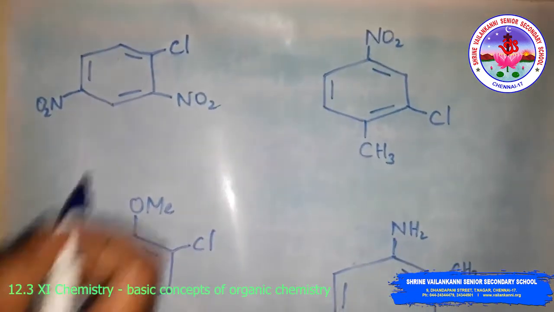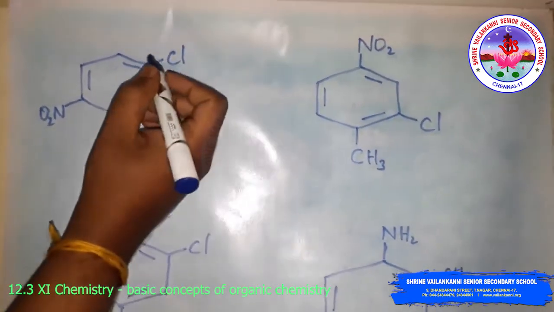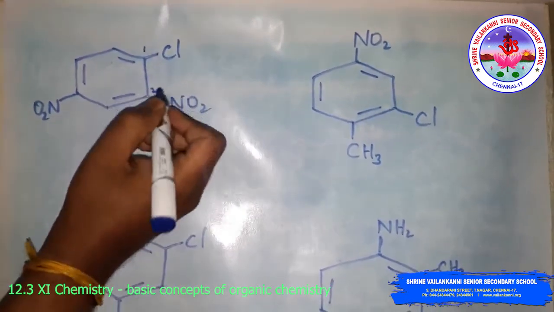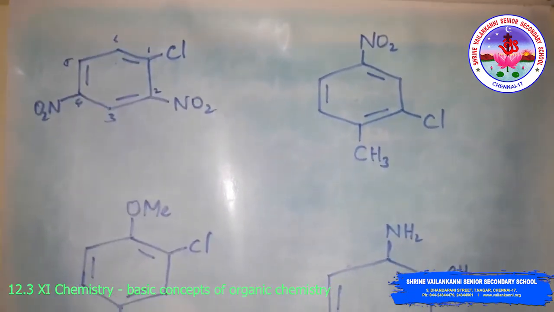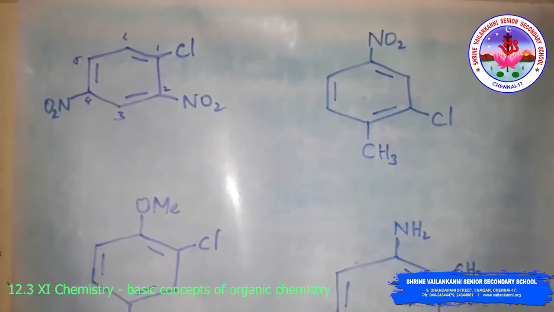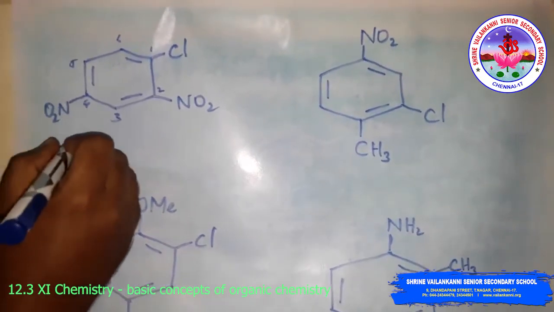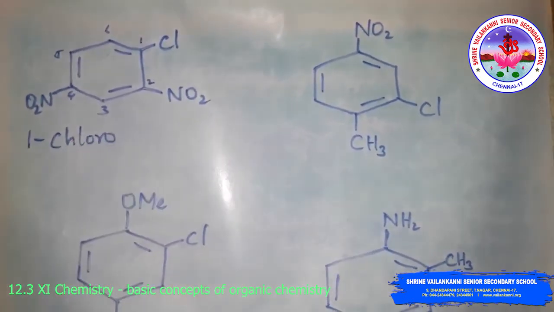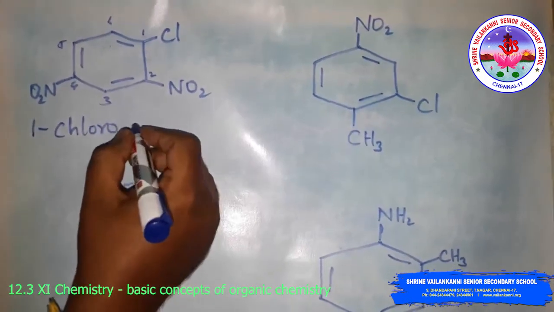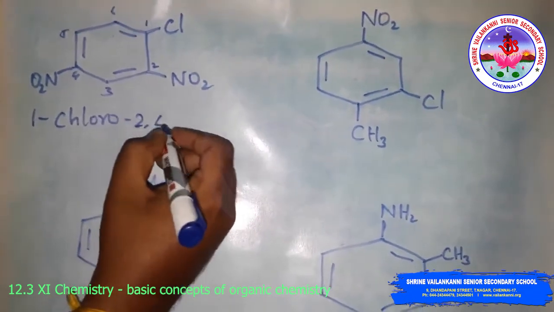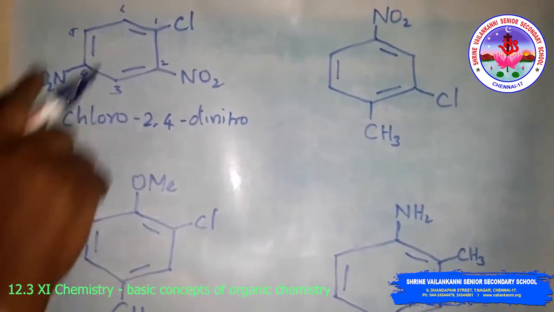Look at this example. Here you have to give the numbering in such a way that the carbon attached to chlorine is 1, then 2, 3, 4, 5 and 6. The first position is chloro, which is a prefix, so we use 1-chloro. Then the second and fourth positions have nitro groups, also prefixes, so 2,4-dinitro, then benzene.